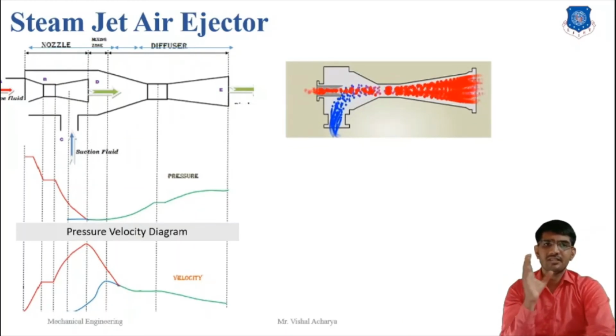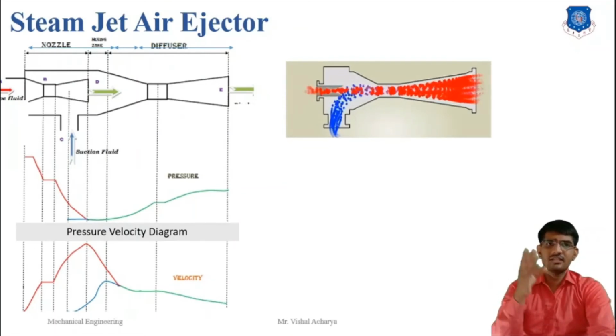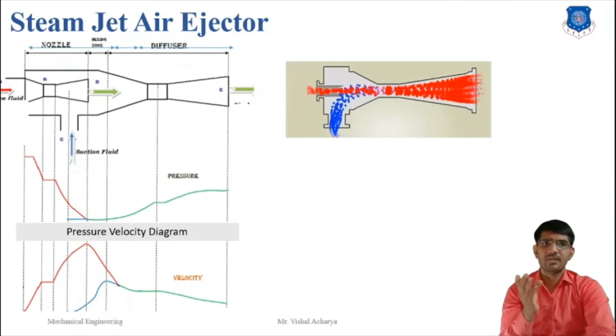Then the mixture travels to the diffuser, the last point E. Its velocity energy is converted into pressure, as shown in the figure and also the pressure velocity diagram. Thereby the mixture gains higher pressure and is sent to the atmosphere or some system. Normally the discharge pressure will be up to 10 to 15 times the suction pressure.